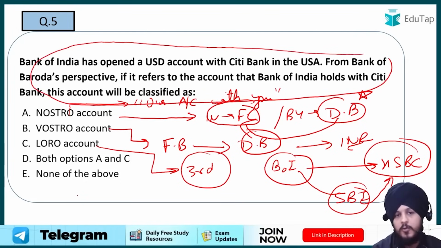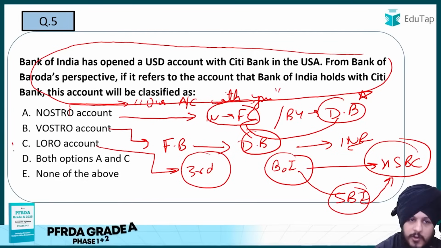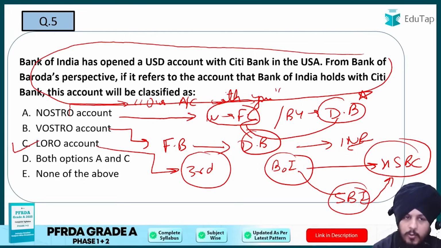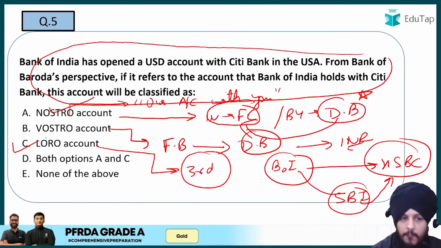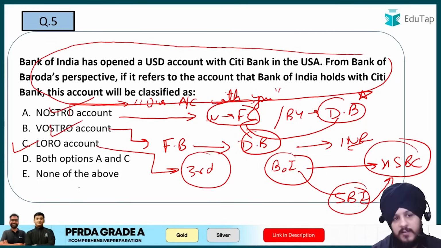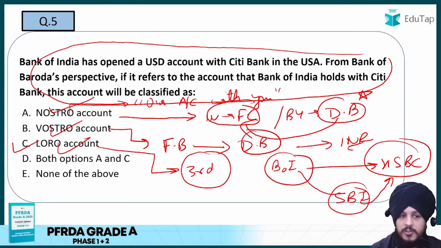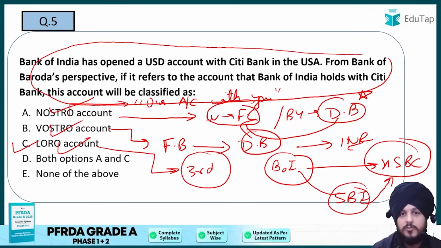So the answer to this question is going to be C, which is nothing but the Loro account. I hope it is clear to you. You can remember it simply in this manner. Nostro account means our account with you. Vostro account means your account with us. Loro account basically means their account with them, because over here a third party bank is involved as a part of the transaction. So C is going to be the answer with respect to this question.